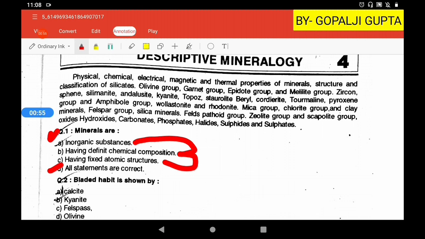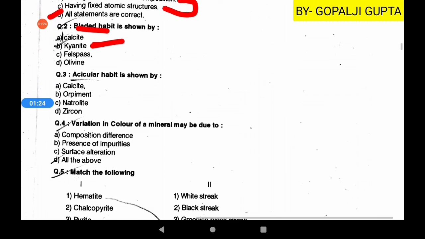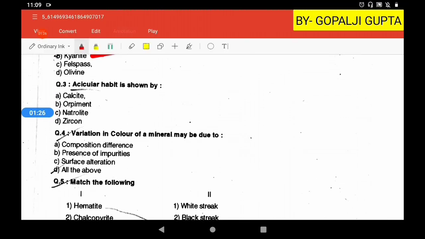The second question is: the bladed habit is shown by. So bladed habit is shown by the mineral kyanite. Kyanite is a blue colored mineral, and one specific property of kyanite is the dual hardness, 4 and 7. So kyanite shows the bladed habit as well as the dual hardness. I will try to show you the picture on the side if you are able to see. Now the next question is: acicular habit is shown by. So acicular habit is shown by the mineral natrolite.